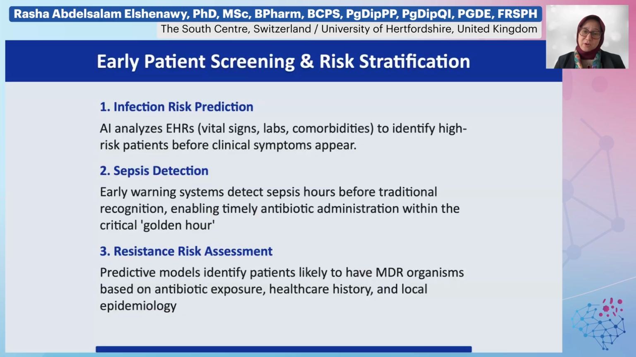If we speak about early screening and risk stratification, the AI could support three important elements. First, infection risk prediction, as per the clinical indication of the patient, the vital signs, any previous labs available, and the comorbidities. Second, sepsis detection, which is very important to ensure the broad-spectrum antibiotic is taken at the right time. Third, resistance risk assessment.